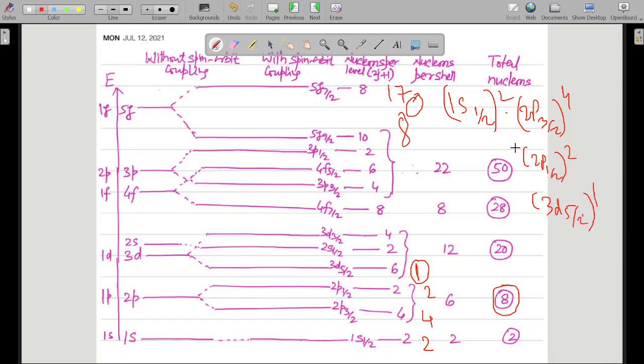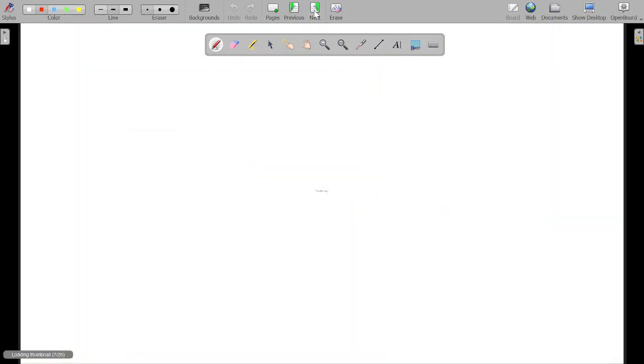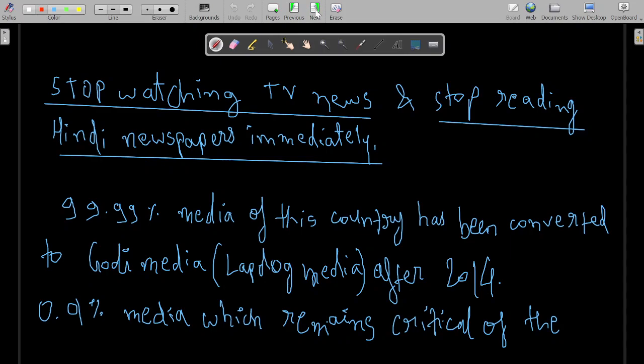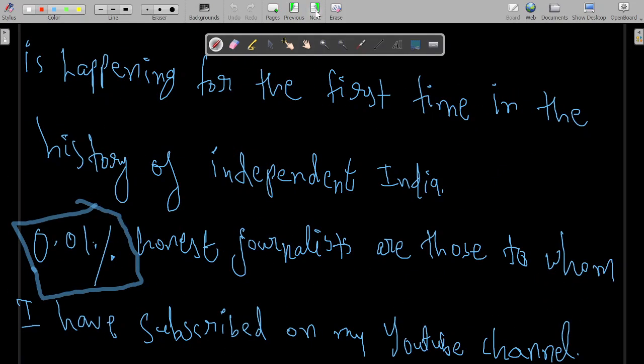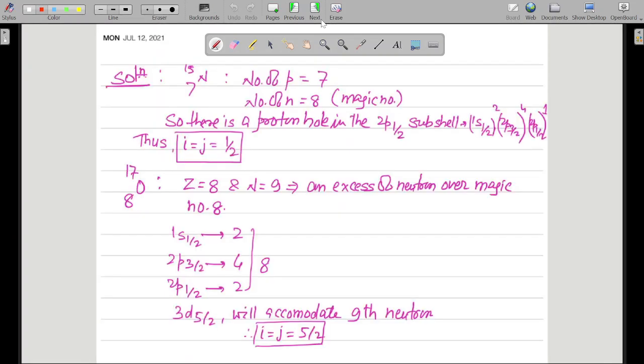This will be the nuclear configuration of neutrons for this particular nucleus. So 1s1/2 will have 2, 2p3/2 will have 4, 2p1/2 will have 2, so 8 neutrons are over. So 3d5/2 will accommodate the 9th neutron.